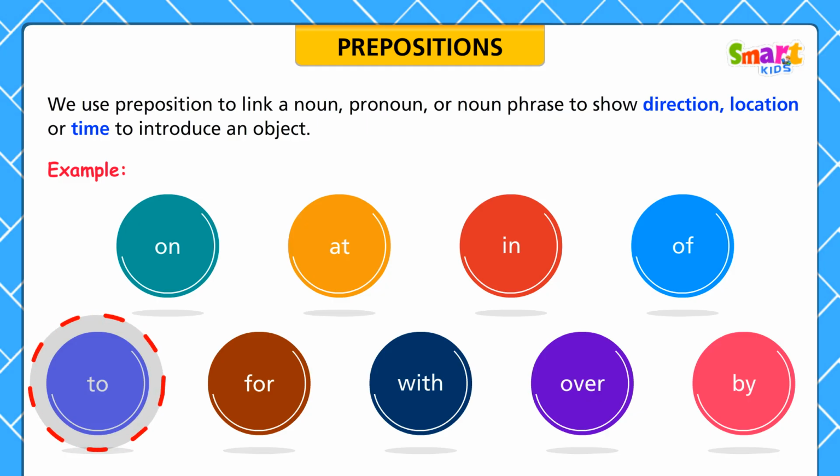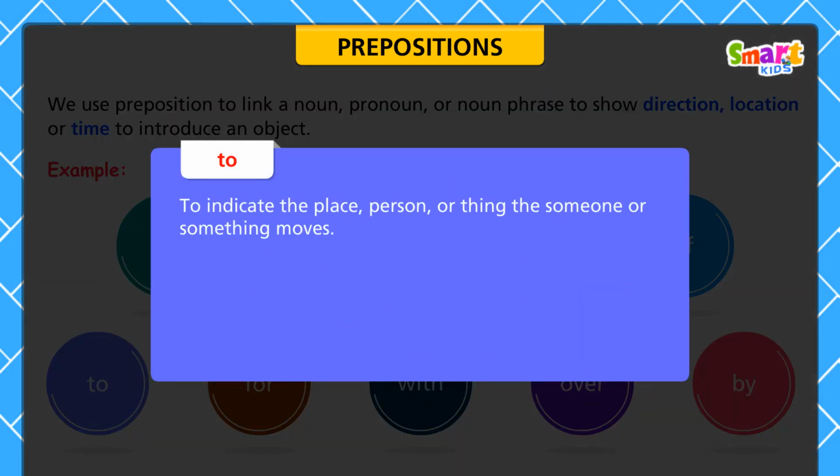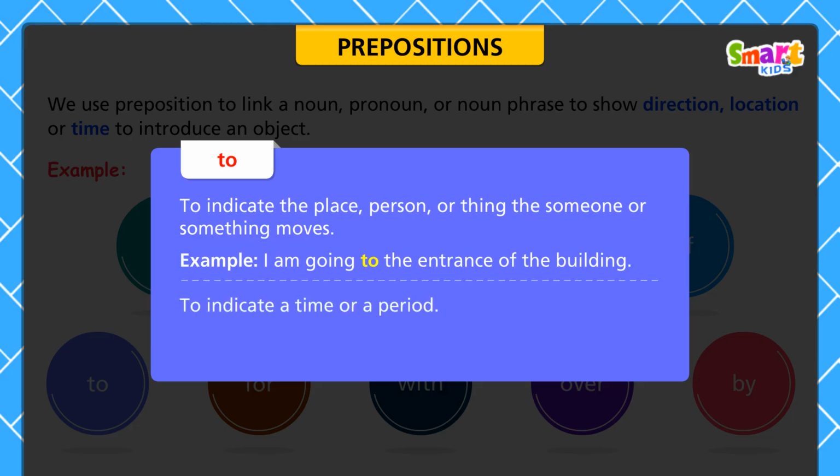We use the preposition to indicate the place, person, or thing that someone or something moves toward. For example, I am going to the entrance of the building. To indicate a time or a period. For example, it is now 10 to 5.